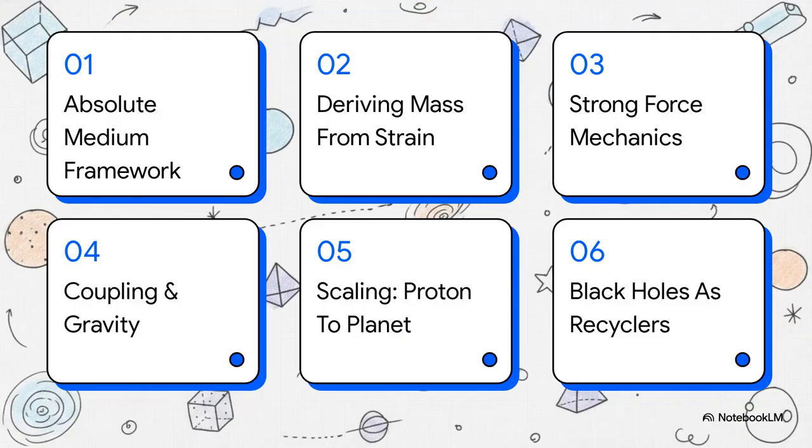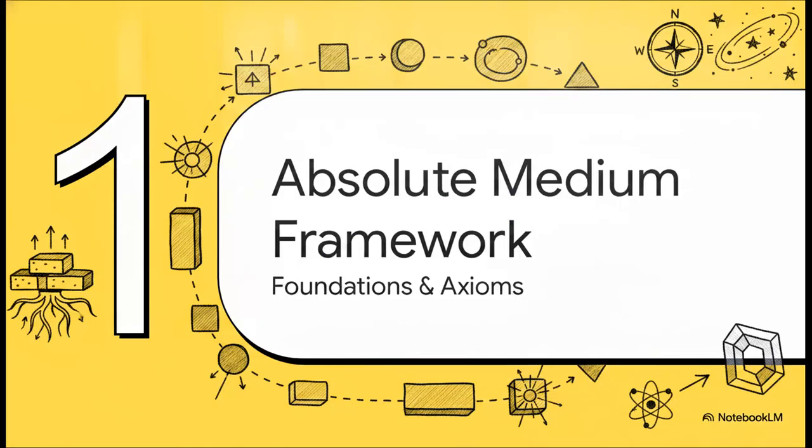All right, here's our roadmap for this formal briefing. First, we'll establish the absolute medium framework. Then, deriving mass directly from strain. Third, the mechanics of the strong force. Fourth, volumetric coupling and gravity. Fifth, scaling this all the way from a single proton to a whole planet. And finally, Section 6, redefining black holes as recycling vessels. So let's jump straight into Section 1, the absolute medium framework.